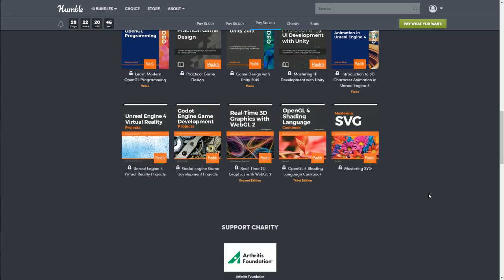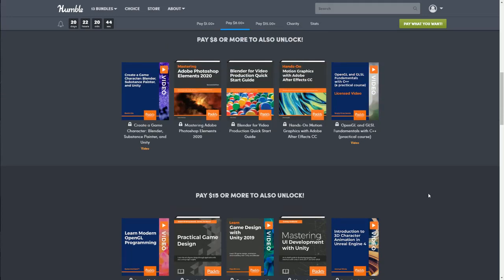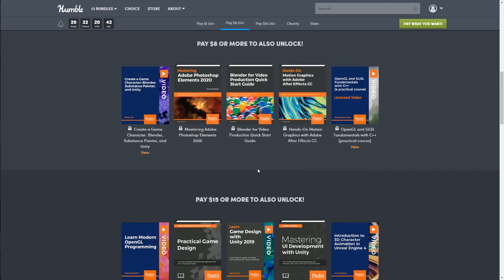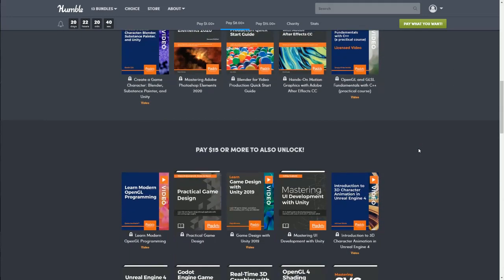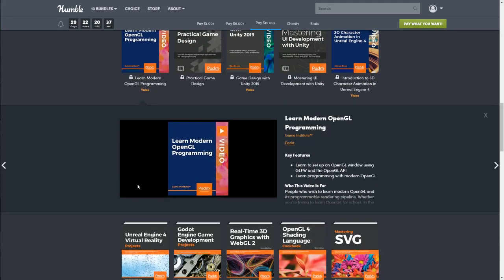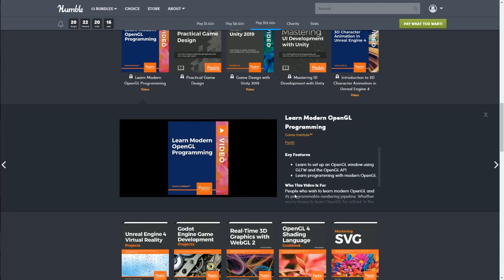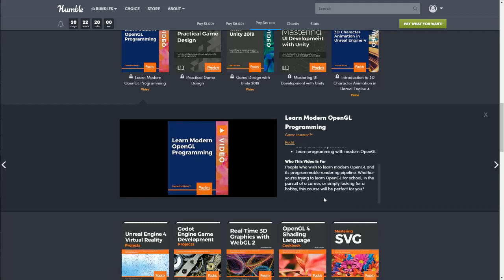Now for the $15 bundle, which is the top bundle on this one. So if you purchase the $15 one, you will get everything we've already discussed. Okay, so the first one is another video program, and it's Learn Modern OpenGL Programming. Learn to set up an OpenGL window using GLFW and the OpenGL API. Learn programming with modern OpenGL. Who this video is for: people who wish to learn modern OpenGL and its programmable rendering pipeline.